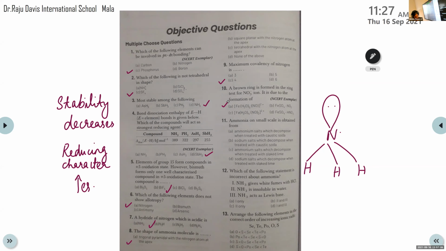Srihari, which is the correct answer? A, ma'am. Ammonium salts which decompose.